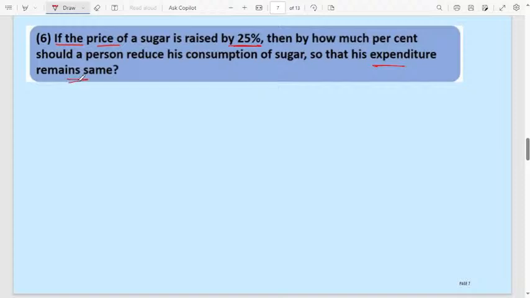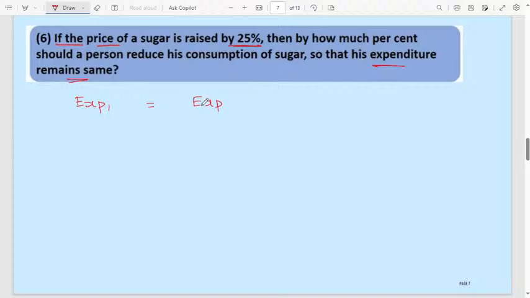Then that person has to compromise in the consumption of sugar. Whatever the amount of sugar he is consuming, that amount he has to compromise, because he has to maintain the expenditure same.